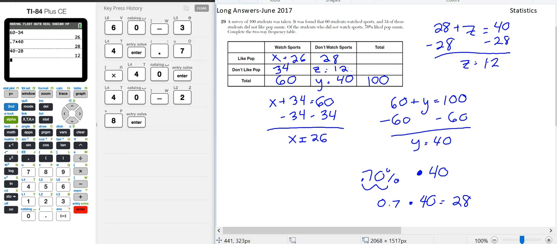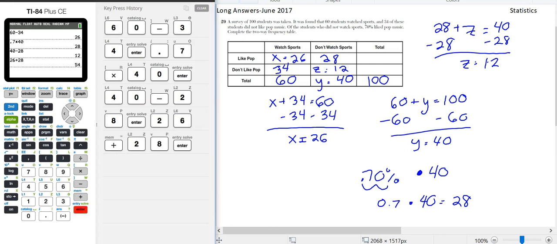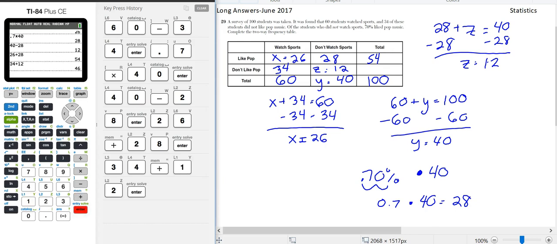Now we need to fill in the totals. The total number of students who do like pop is 26 plus 28, which is 54. And the total number of students that don't like pop is 34 plus 12, which is 46. And now the whole table is filled in.